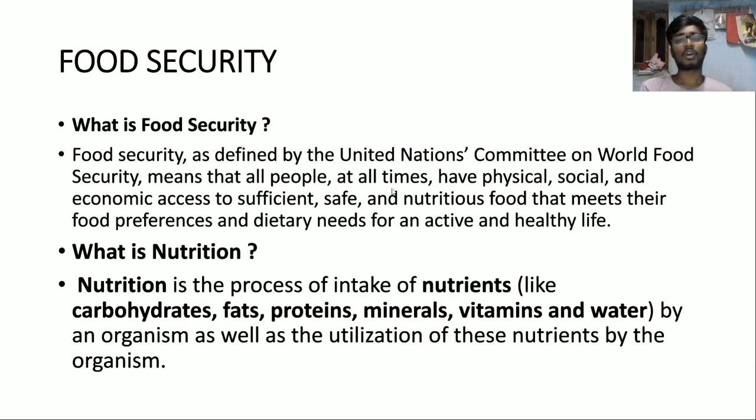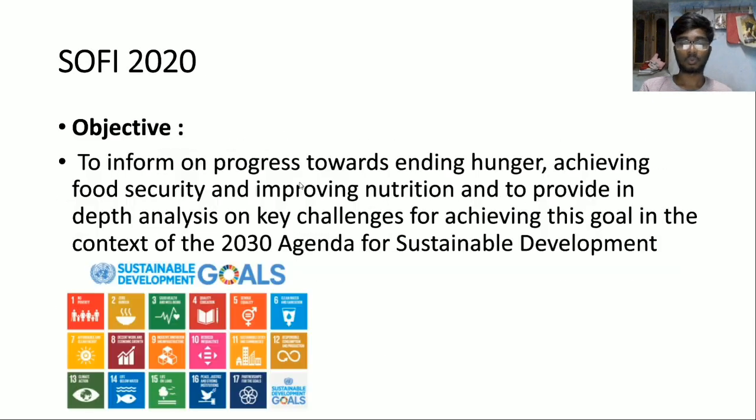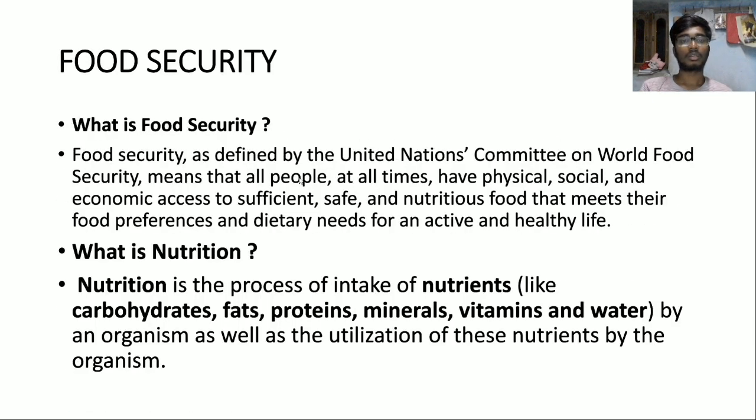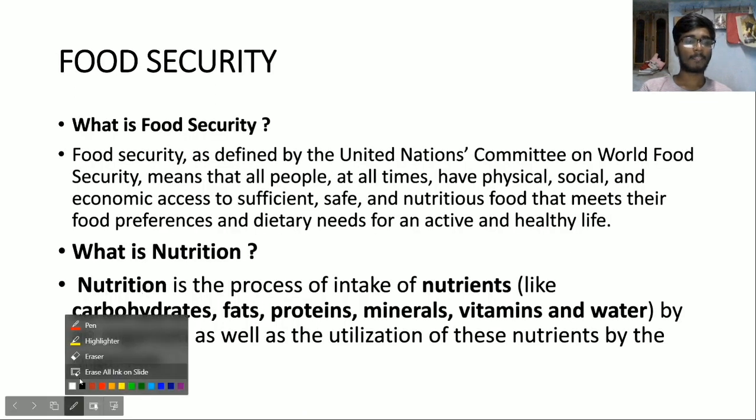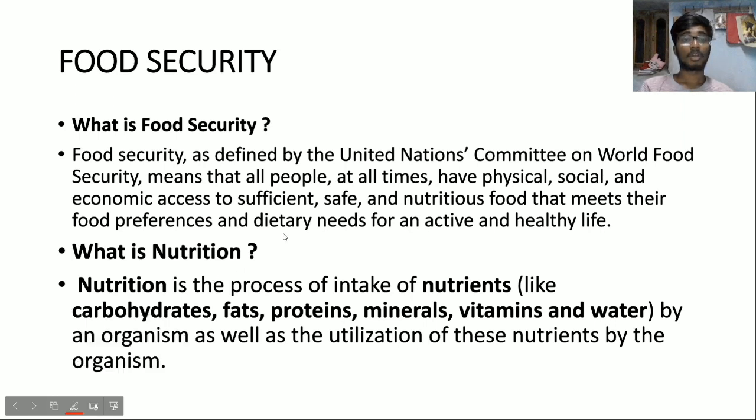Food security, according to United Nations Committee on World Food Security, means that all people at all times (here there is a temporal thing, that is all times in the sense at every time) should have physical, social and economic access to sufficient, safe and nutritious food that meets their food preference and dietary needs.